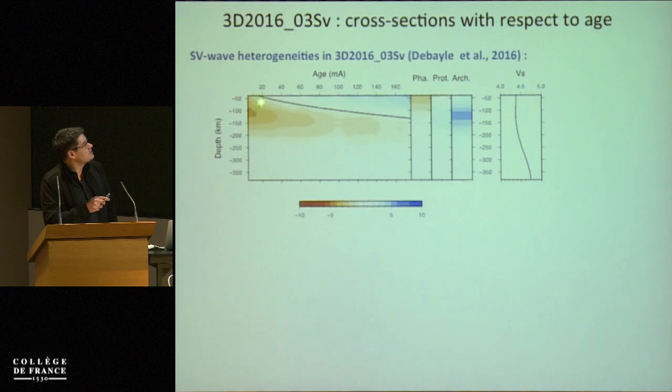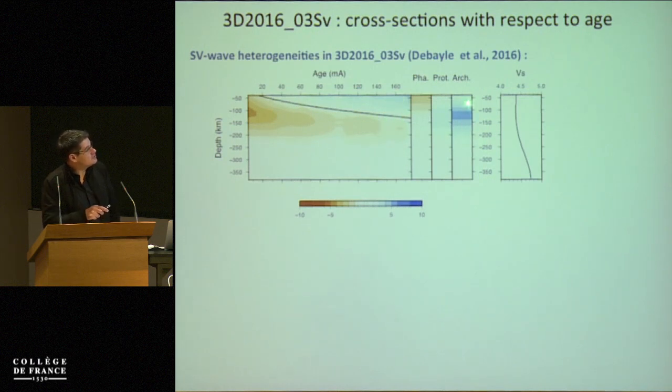And you can see that we pick up very well the low velocity asthenosphere, which extends down to 200 kilometers depth. We pick up very well the thickening of the oceanic lithosphere, and the black line here represents the thickness of the lithosphere in the half space cooling model. So thickening as a square root of the age, and it fits very well with the observations.